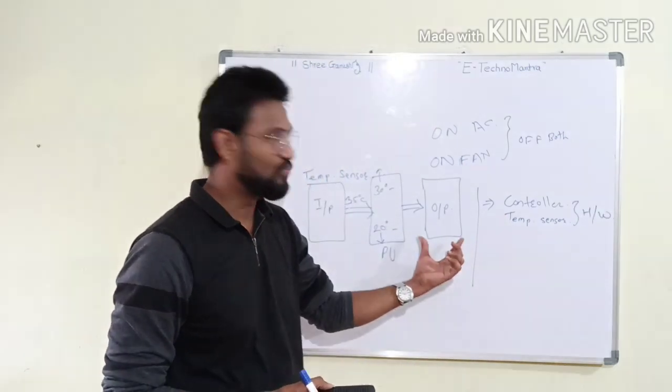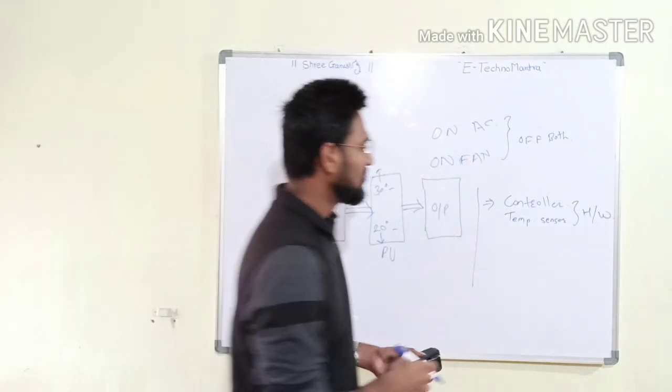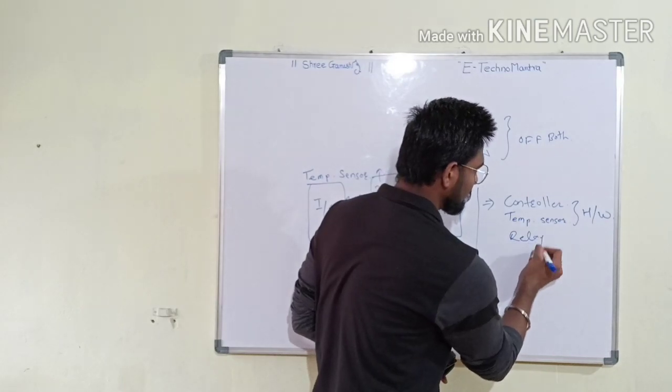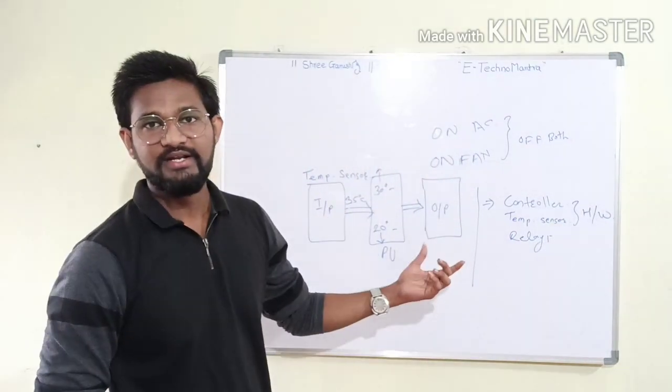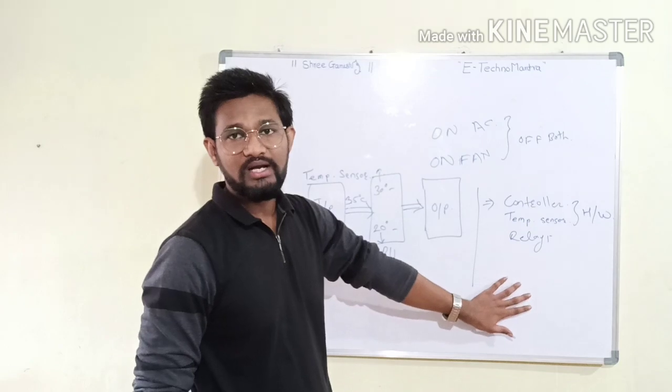Hardware we require on the output side. To turn on the AC or turn off the AC, we require a relay. So these three are hardware.